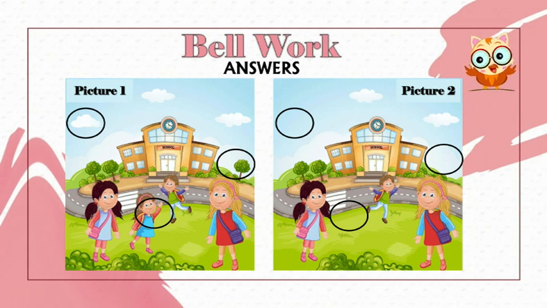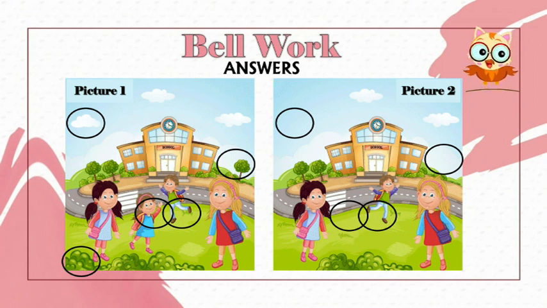Then let's look at the boy who seems to be jumping on the left leg in the first picture. But look at the second picture. He is jumping on the right leg. The last one is the part of the bush in the picture, which is missing from the second picture. They might have trimmed it down.